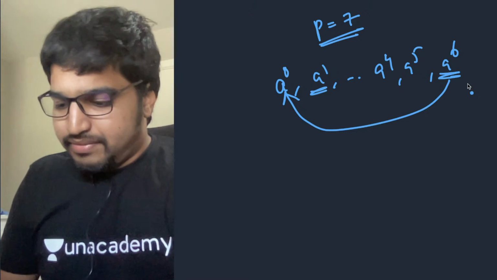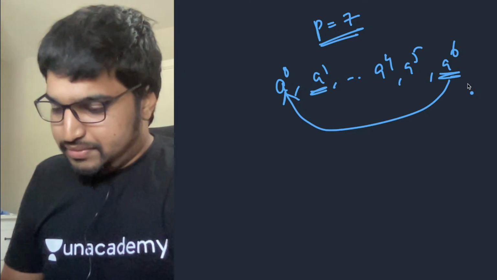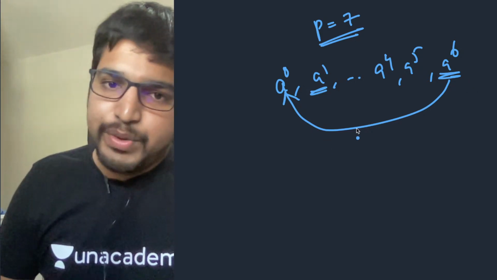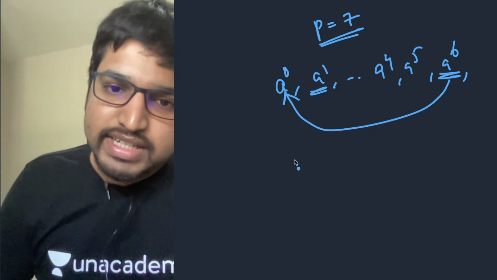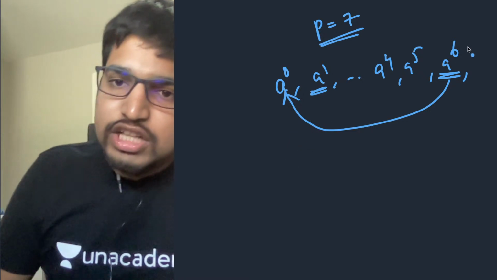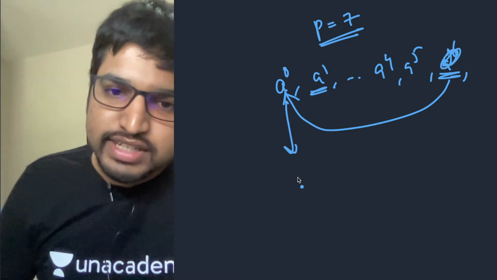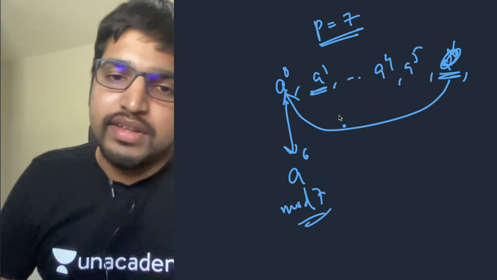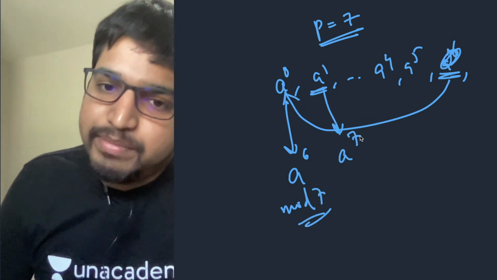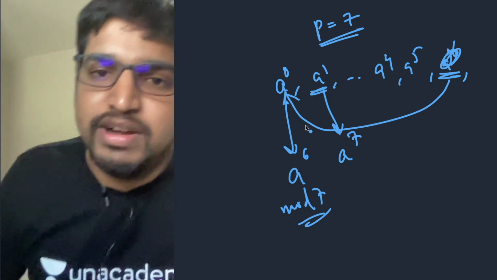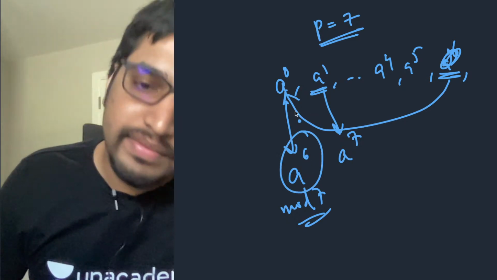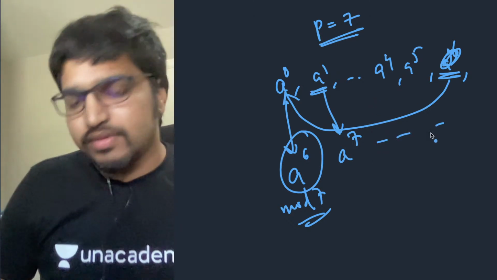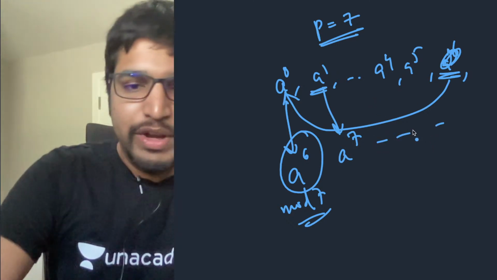A power 6 is again 1 modulo P. Then we have A power 7, which is the same as A power 1, because A power 7 is just A into A power 6, and A power 6 by Fermat's theorem is the same as 1 modulo 7. And so on. So what did we notice here?